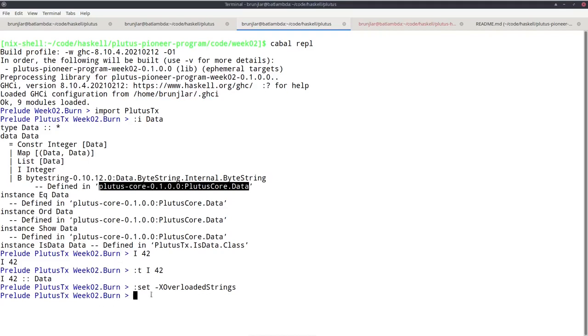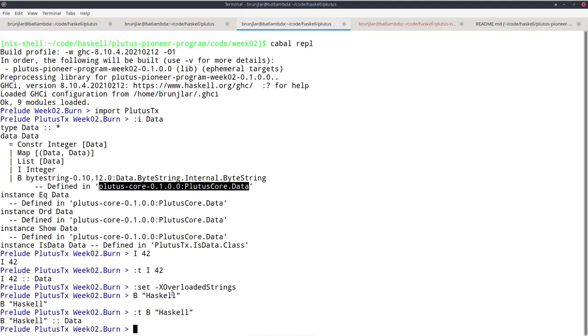But with this extension, I can use literal strings for other string-like types as well. And one of those string-like types is the ByteString type.